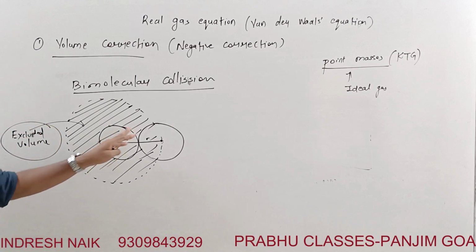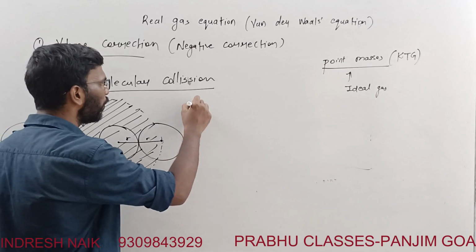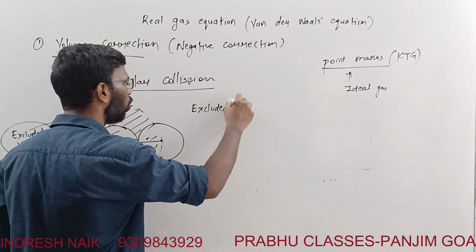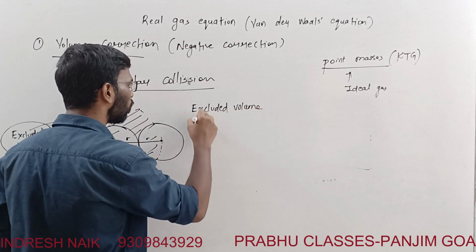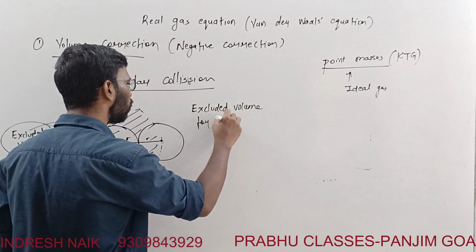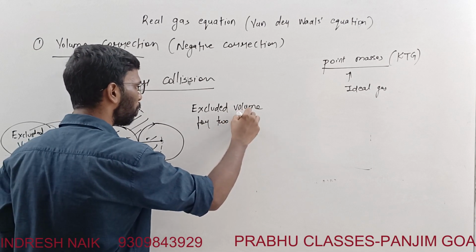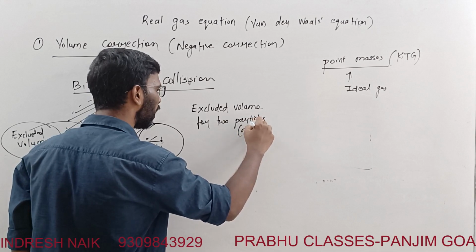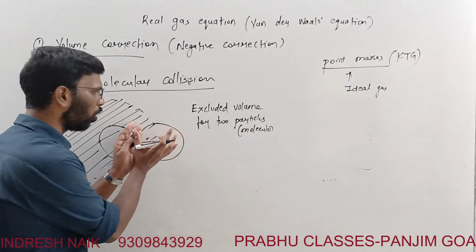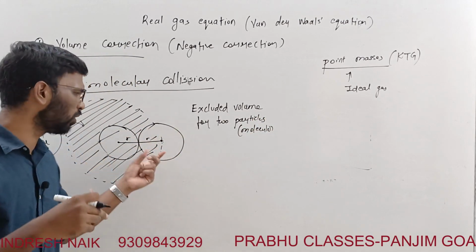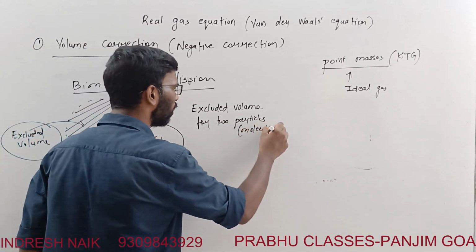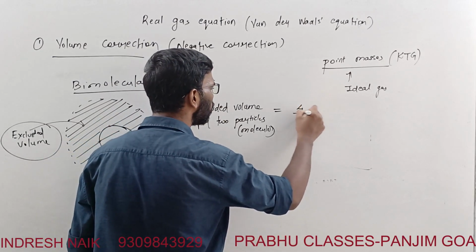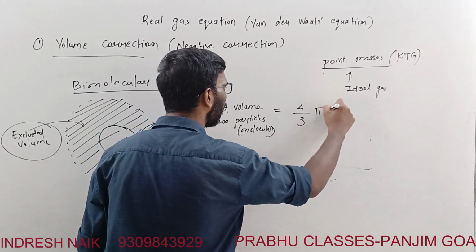Excluded volume for these two molecules. So excluded volume for two particles, or I will say molecules. Okay, this could be a molecule also. I am representing all of them as one sphere, or it could be a molecule also. It will be equal to what? Volume of the sphere, we say, no? Volume of the sphere is 4/3 pi r cube.